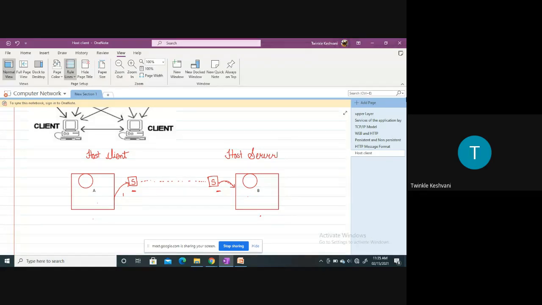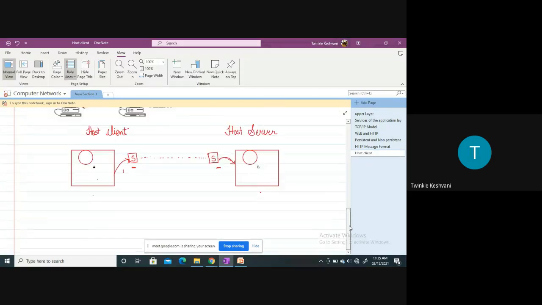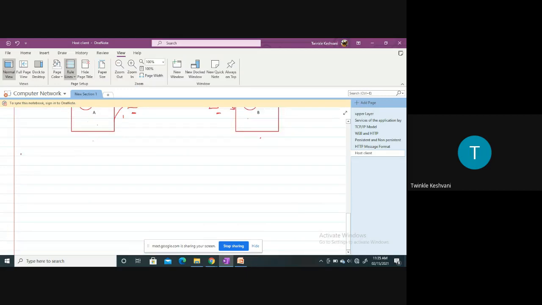Now let me just write that over here. Here HTTP stands for Hypertext Transfer Protocol, and it is the heart of the web, we can say, right? Without this, the communication won't take place between the different devices.